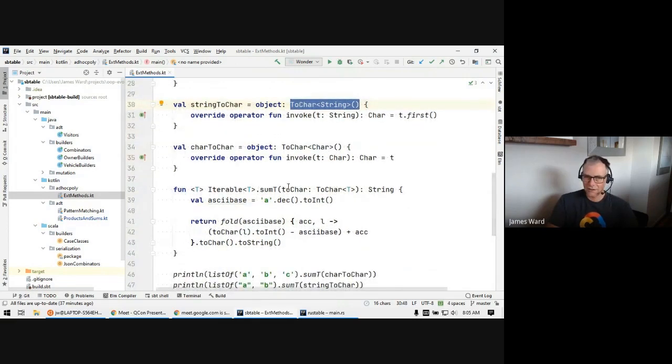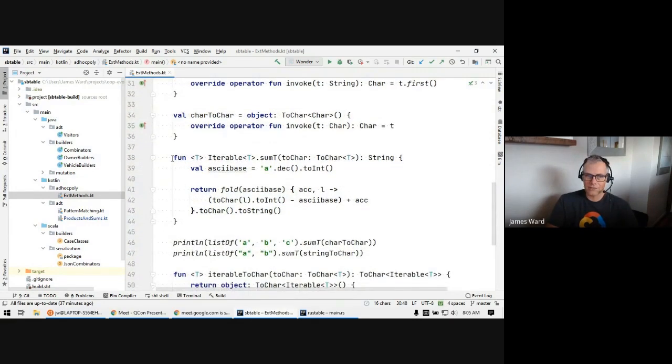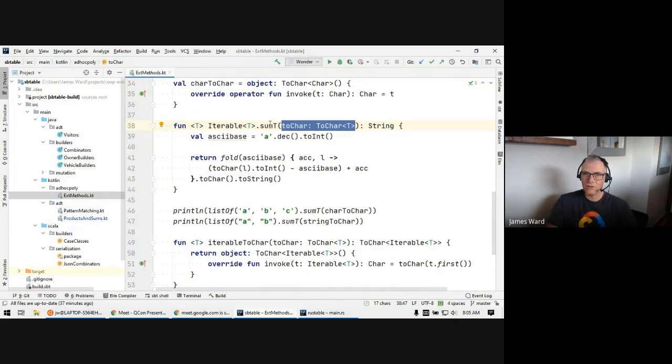So if we've got an Iterable of Char, now we can do an extension method that is on our Iterable of T. But it needs to actually take this ToChar converter that knows how to take that T and convert it into something that we can then do our fold on. And so now we've got this new method sumT that we can call, where we can say list of chars, sumT, but then we need to give it our CharToChar.